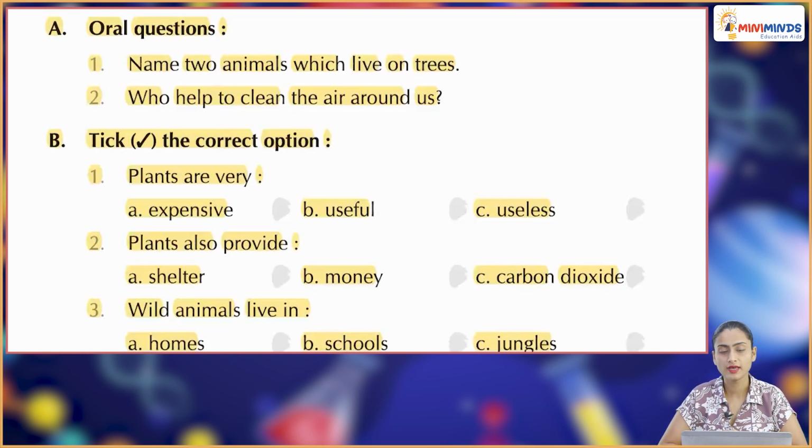Oral questions. Name 2 animals which live on trees. For example, monkeys, squirrels, and then who help to clean the air around us, and these are the trees. Now, take the correct option. Plants are very useful. Option C. Plants also provide shelter. Option A. Wild animals live in jungles. Option C.